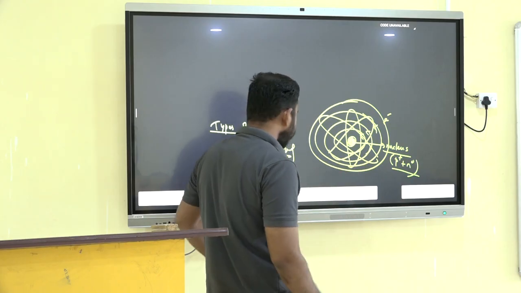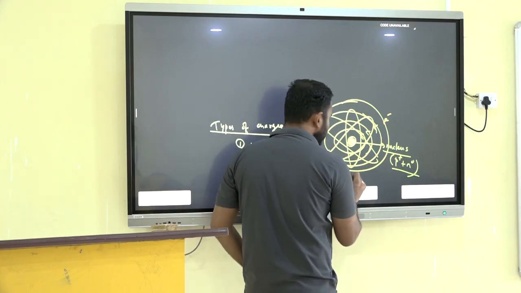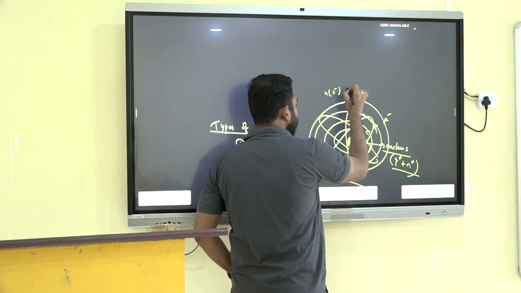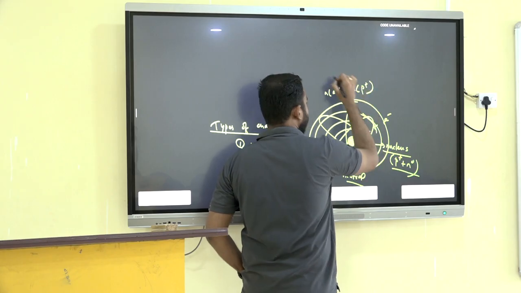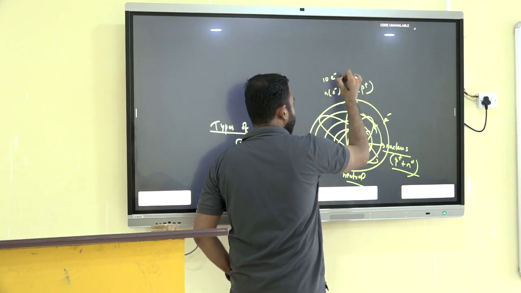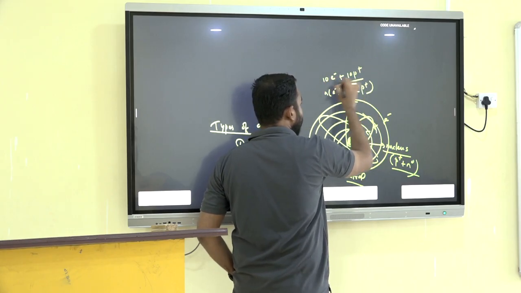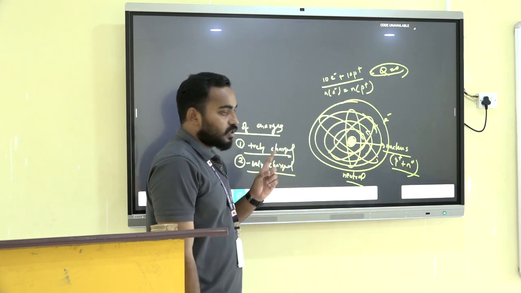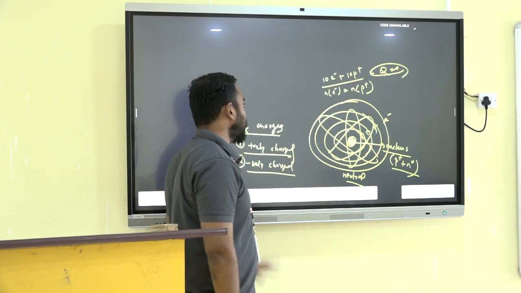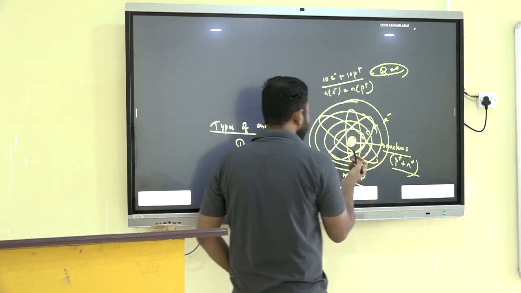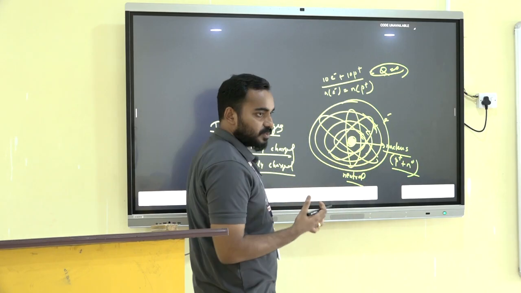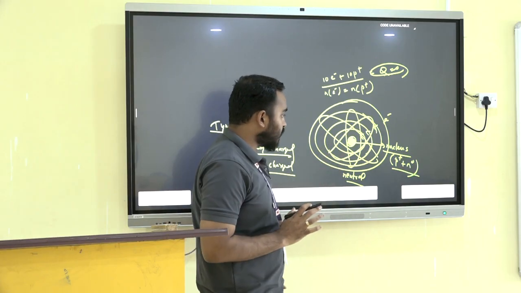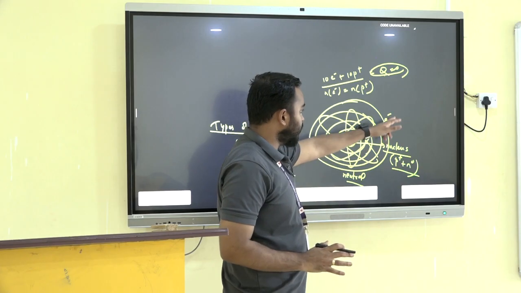So similarly, let's suppose initially it is a neutral object, that means the number of electrons is equal to the number of protons. Let's suppose we have 10 electrons and 10 protons. Now it is a neutral object, that means total charge is 0. But remember, the total charge is 0, but the total number of charges is not 0. So let's suppose I want to make this neutral object a positively charged one. The only particle that I can change is the electrons.